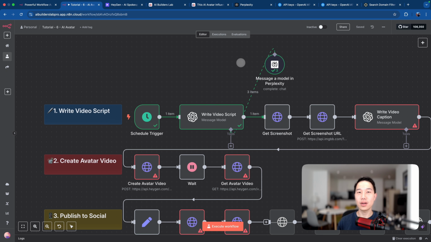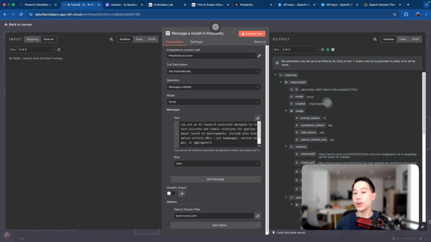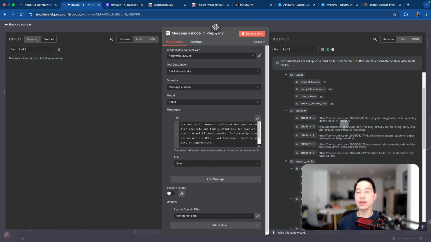Alright, so the execution is now completed. Let's look at the search results and also the resulting video script. If we hit the Perplexity node here, we can see that it successfully cited a few references from TechCrunch. They are recent articles about AI. This one is about AI speeding up the pace of change, and this one is about AI shrinking entry-level jobs.